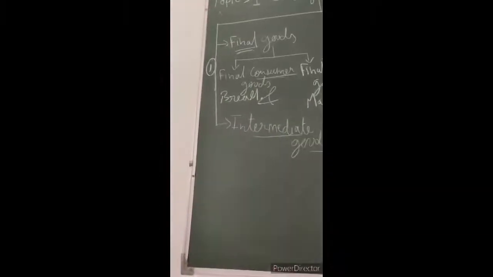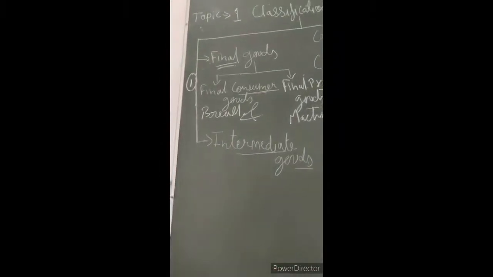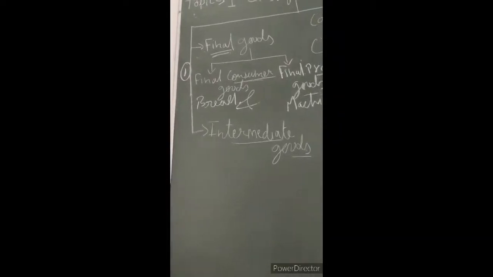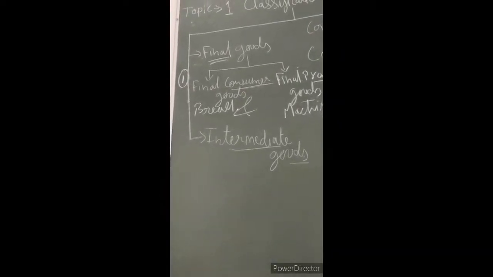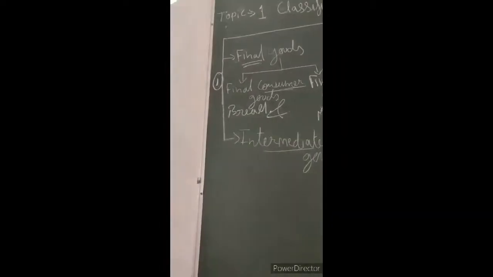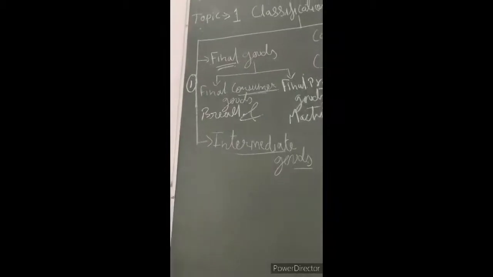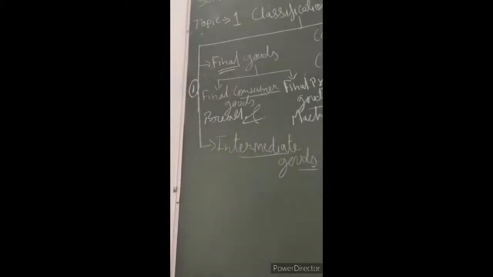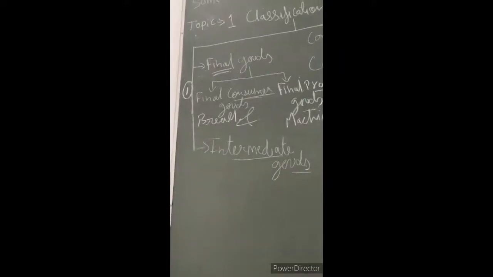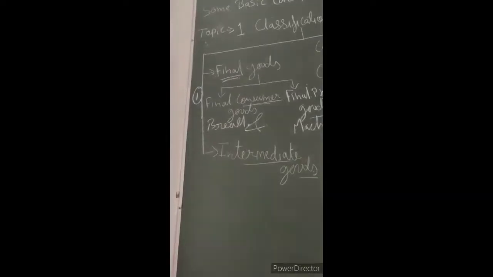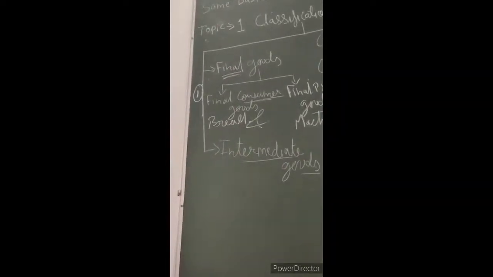In other words, intermediate goods are those goods which are purchased by one firm from another as raw material or as goods for resale. Example, if a shirt is purchased by firm X from firm Y with the motive of resale, then definitely firm X would like to add its own profit. It will come under the category of intermediate goods.